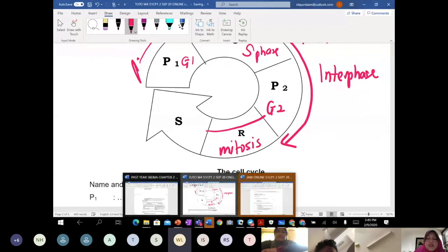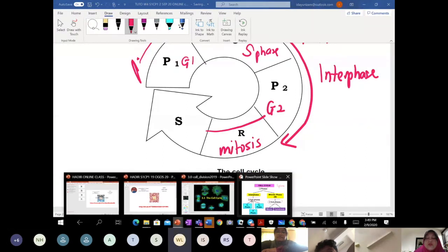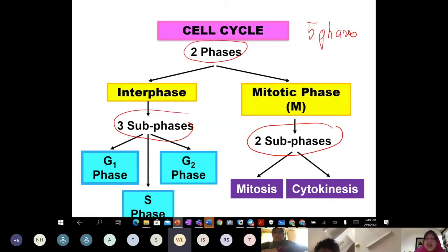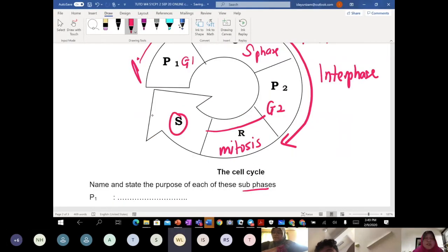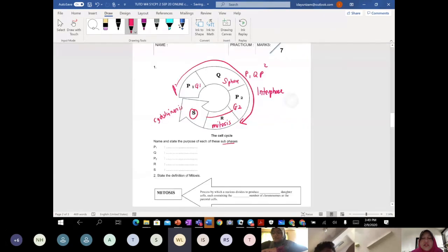And the last ending of the cell cycle: the cell cycle will end with cytokinesis. So this completes all the 5 phases during the cell cycle.